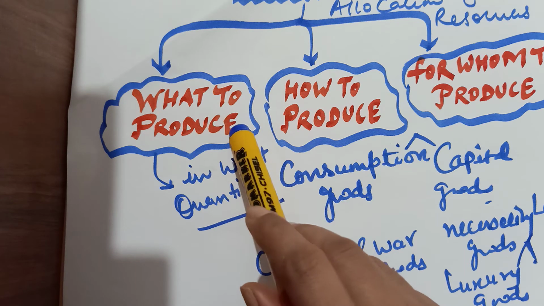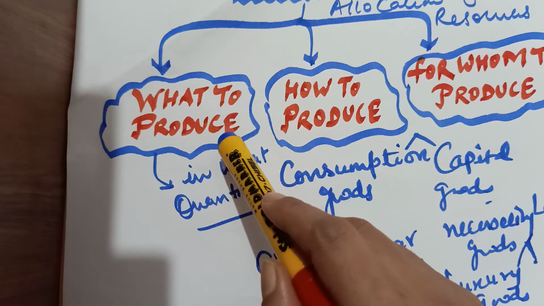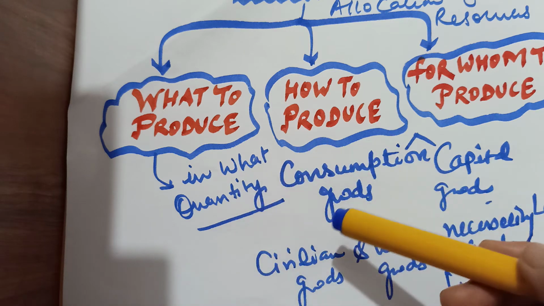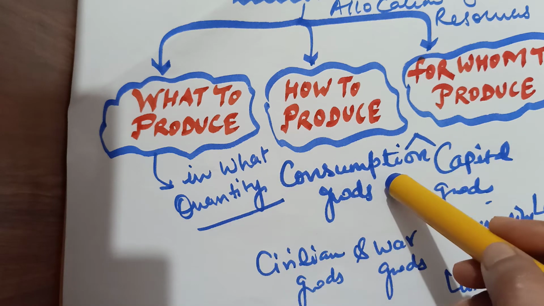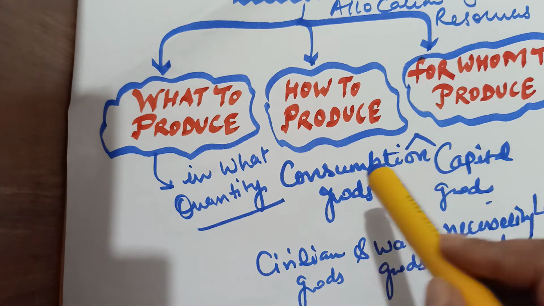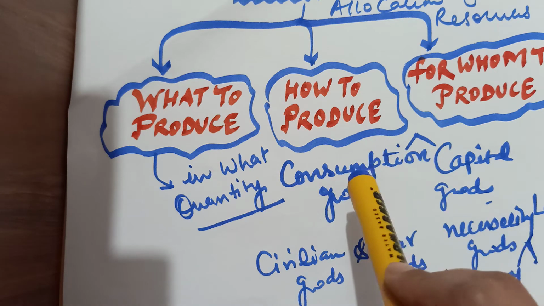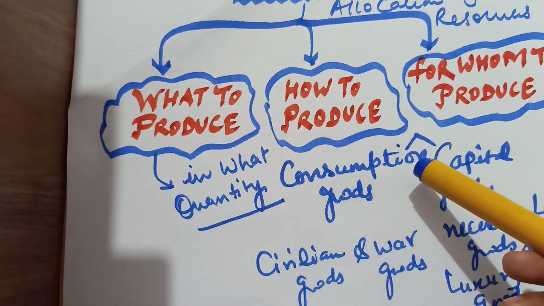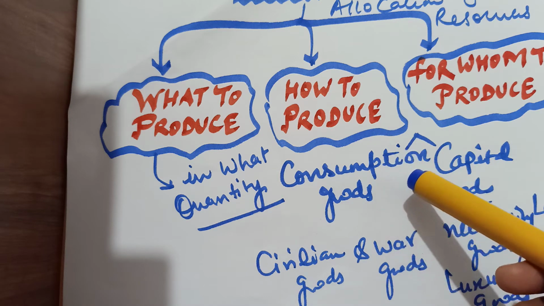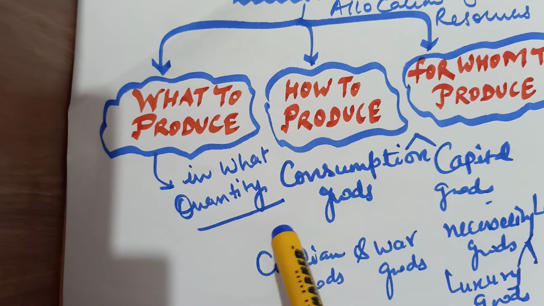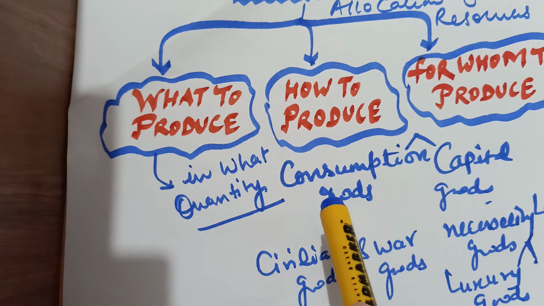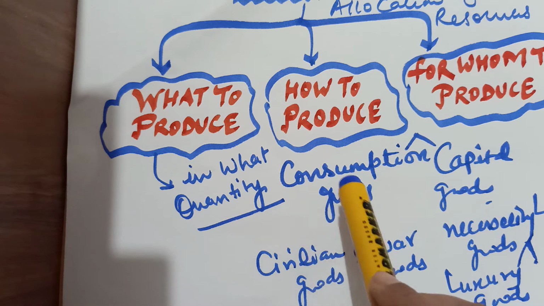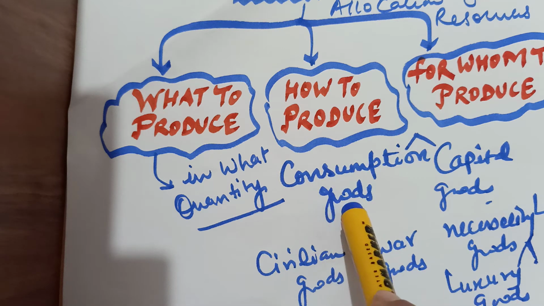First of all, I would like to explain what to produce. Goods can be classified into two: consumer goods and capital goods. Production of both capital and consumer goods is essential for the economy. Capital goods are required for further production, and consumer goods are used by the consumer for consumption.